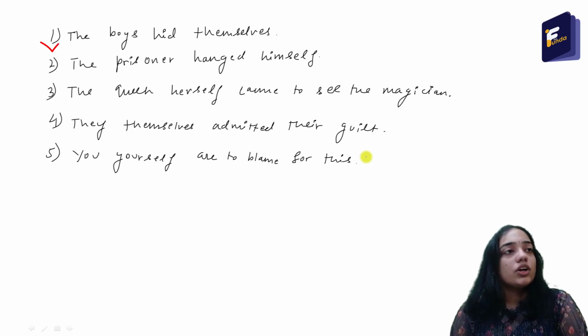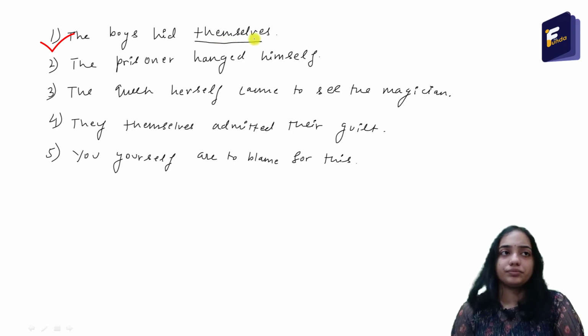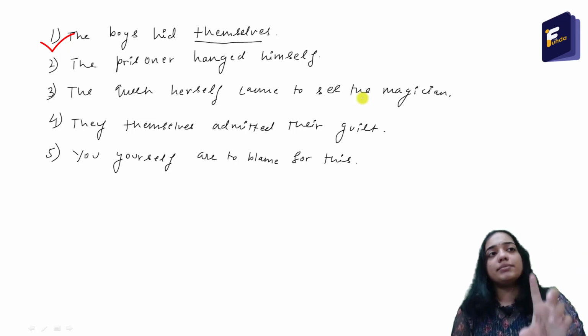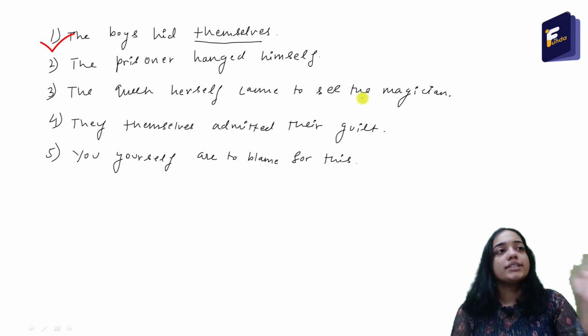Okay. So here the pronoun is themselves. Now we have to tell if it is emphasizing or reflexive. The boys hid themselves. If I remove the word themselves, the boys hid. Now I don't know what the boys hid. If the boys hid some object or they hid themselves, I don't know.